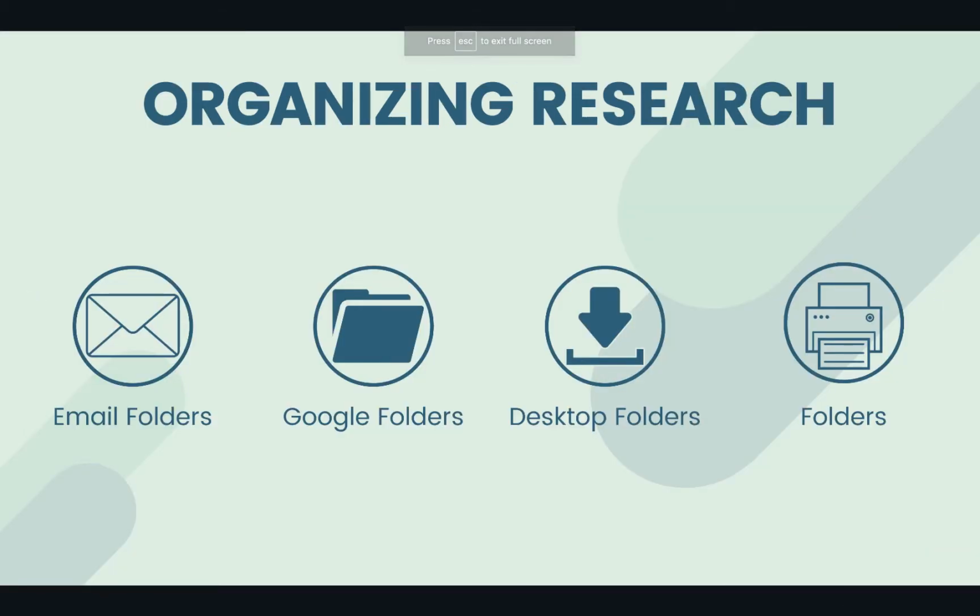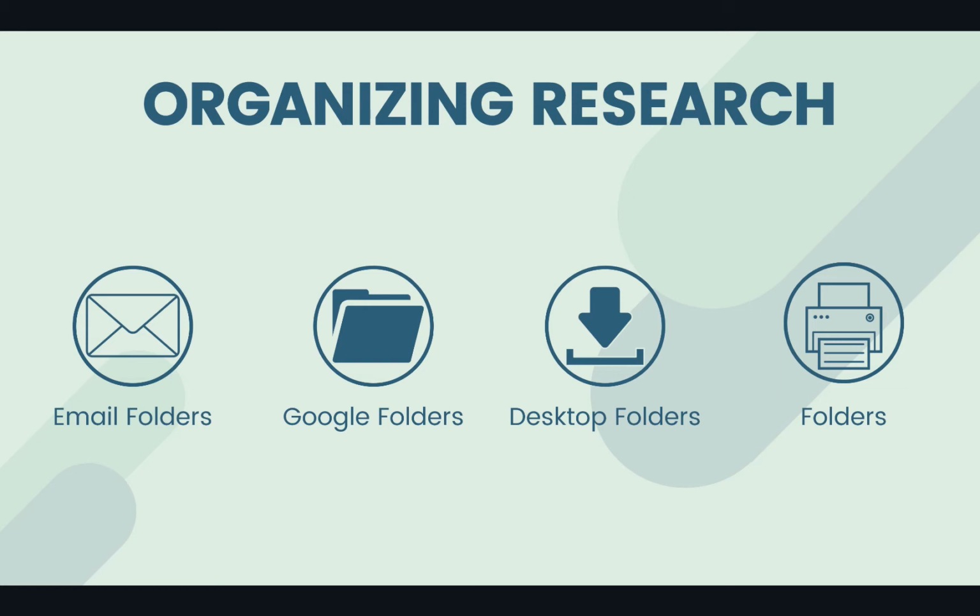As you gather resources for research, you will need to find a way to organize them. You could create folders in your email and label them by class. You can then sign into your email and select the class folder to view the article. If you have a Gmail, then you have access to your G Drive. In your G Drive, you can create folders and upload the PDF of your article. When you use this method of organization, you would be able to access your articles 24/7 from your device.